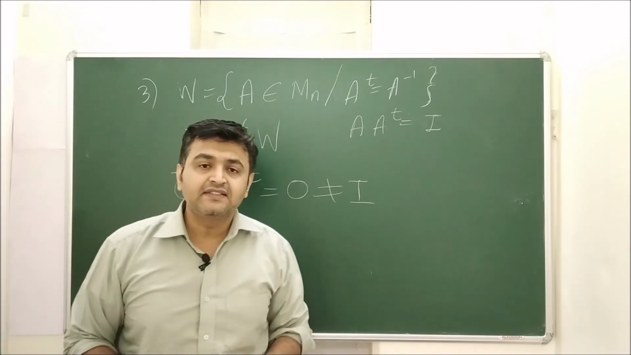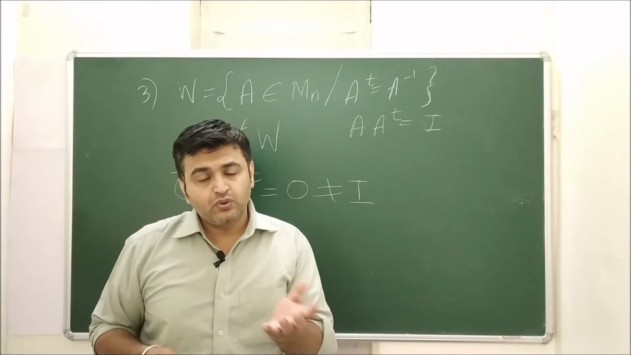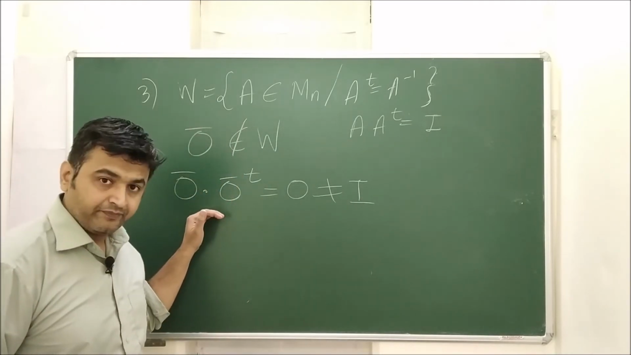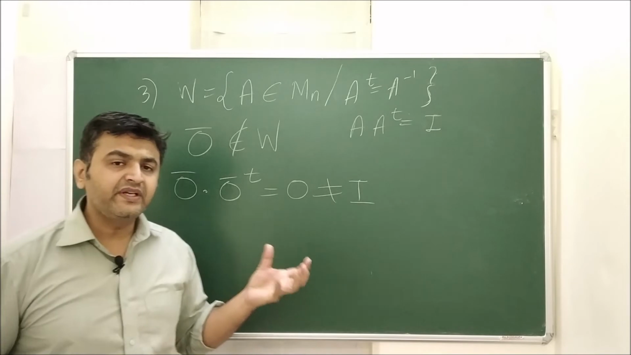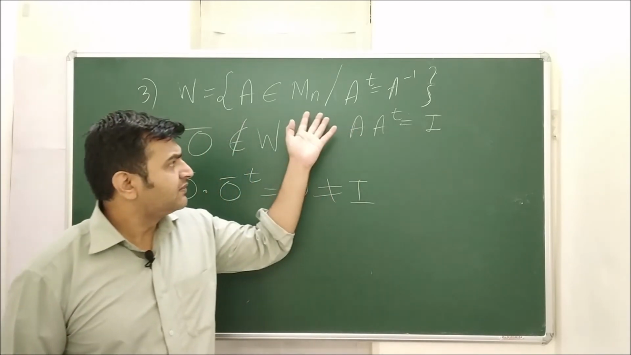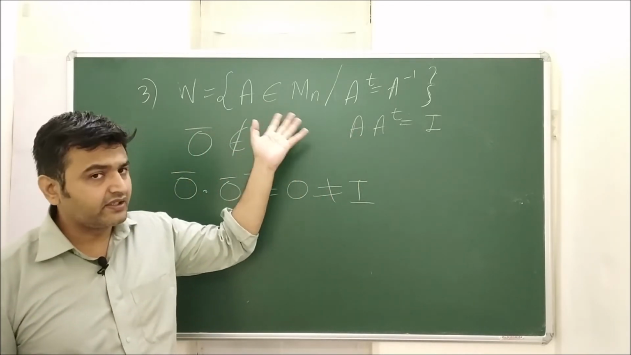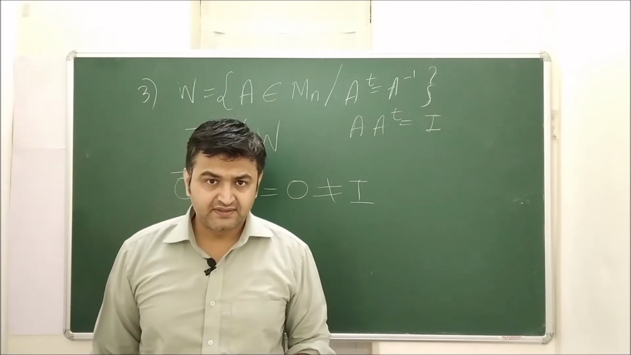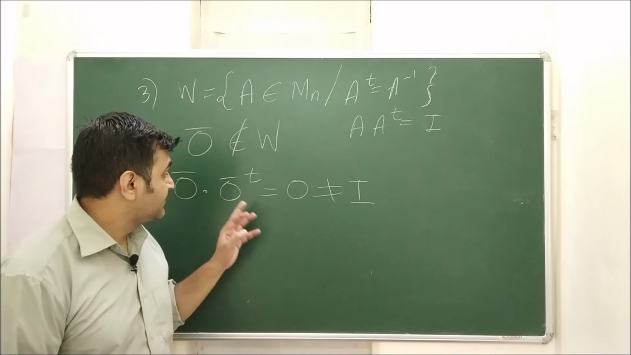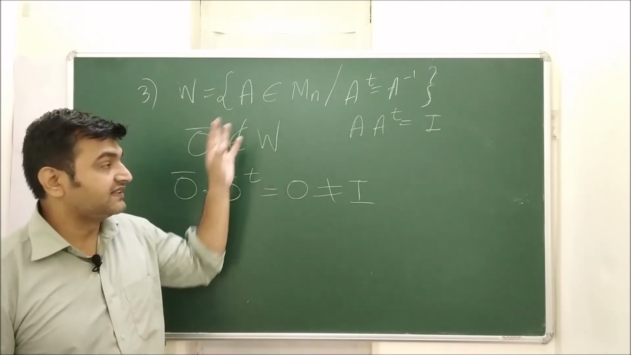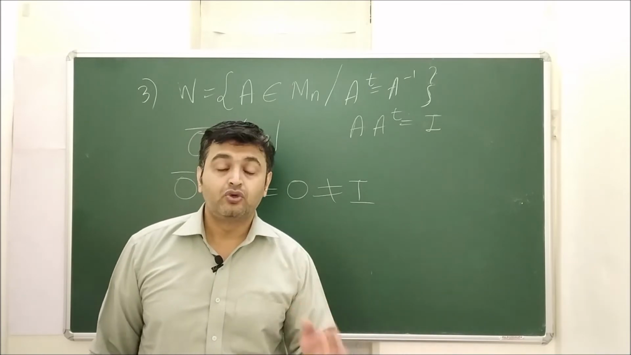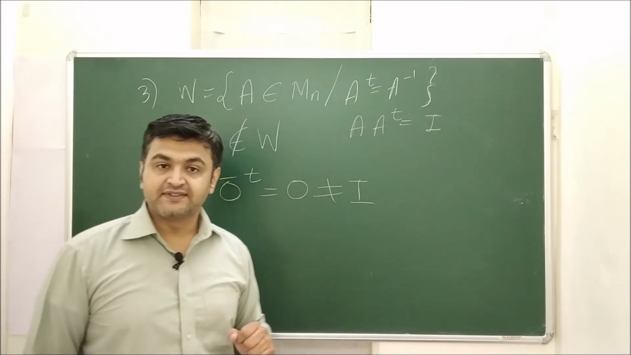But then, for a subset to become a subspace, it should always contain a zero vector. So for non-emptiness you can show that it contains some non-zero vector, hence it is non-empty, but then still it won't form a subspace. Why so? Because the zero vector is not in this set. Therefore the collection of all orthogonal matrices does not form a subspace.